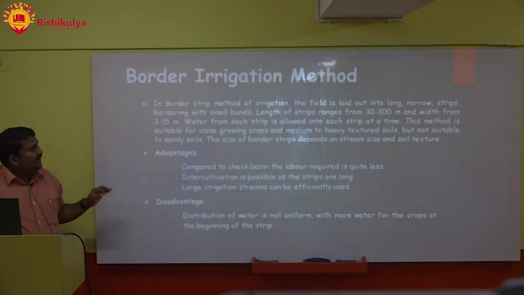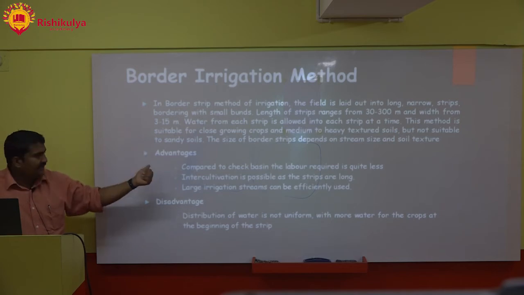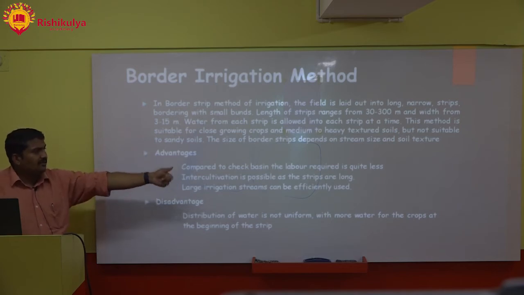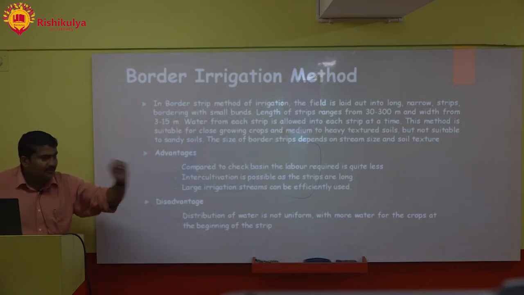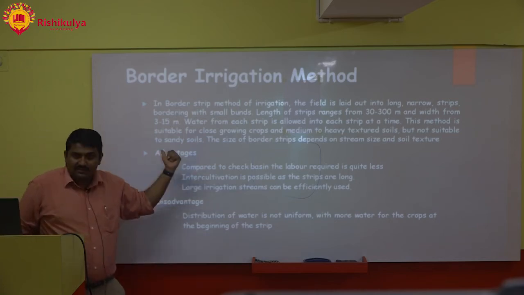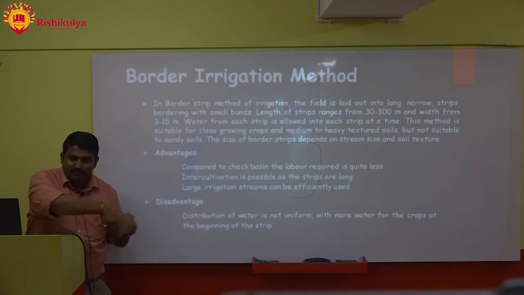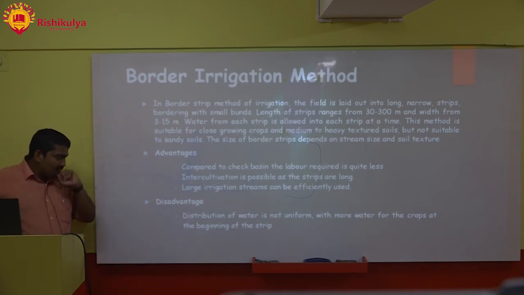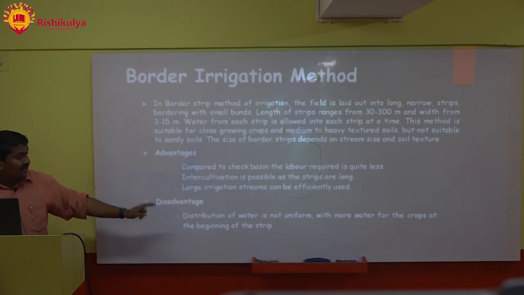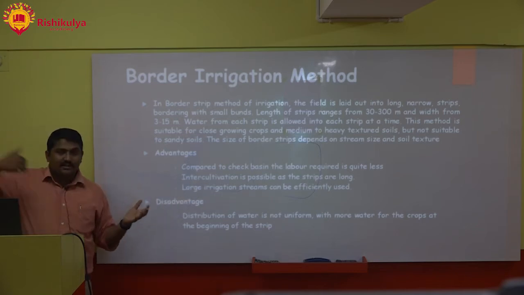Okay, so what are the advantages of this method? Compared to check basin, the labor required is quite less. Intercultivation is possible as the strips are long. Large irrigation streams can be efficiently used. This was a problem which I was talking to you about some time back. Intercultivation operations like moving of equipment were a problem in ring basin, but here it is not a problem, right? Disadvantages: distribution of water is not uniform, with more water for the crop at the beginning of the strip.